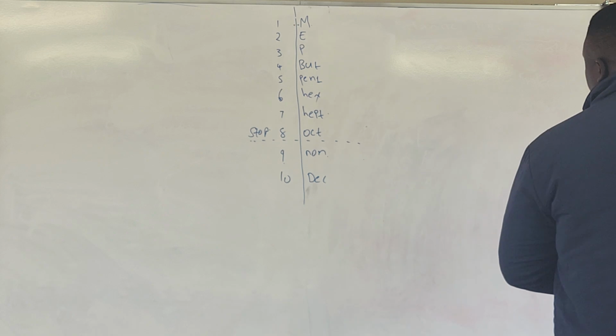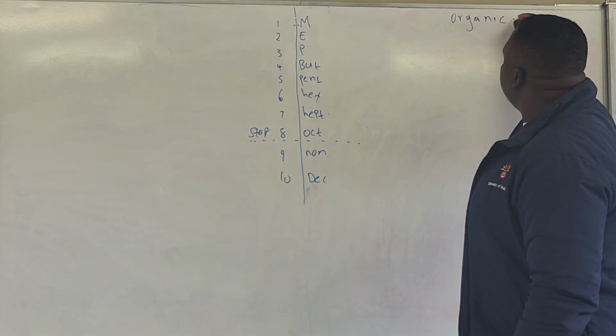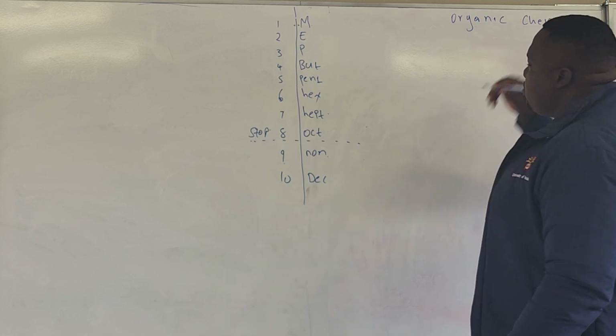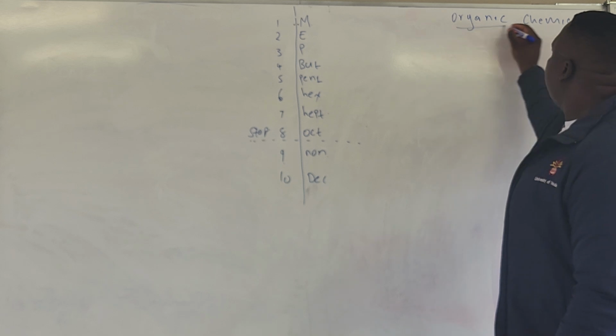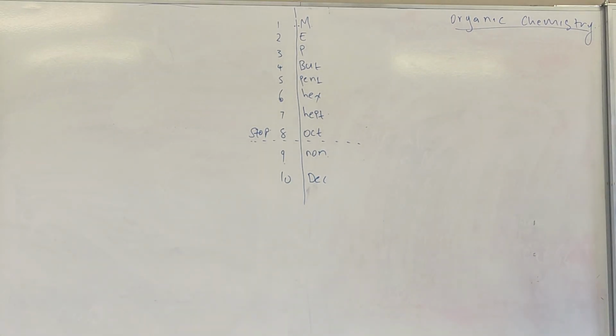Okay, we are starting with a topic that is called organic chemistry. It's a chemistry topic. This topic is very important because it is one of the topics for chemistry which have the highest marks.